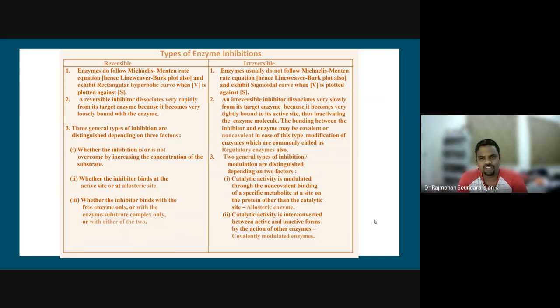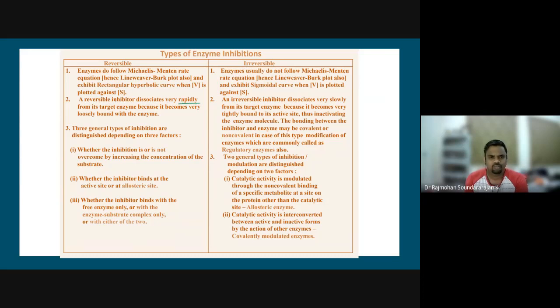Whereas if it is irreversible, we are going to see a sigmoidal curve when you plot V versus S. Once we do the derivation, we will be able to appreciate that also. And a reversible inhibitor will dissociate very rapidly.